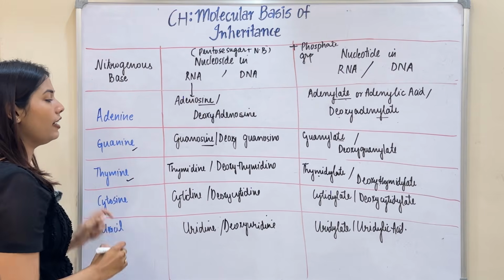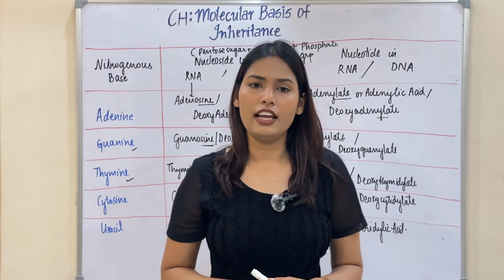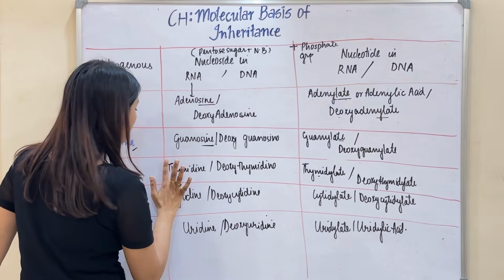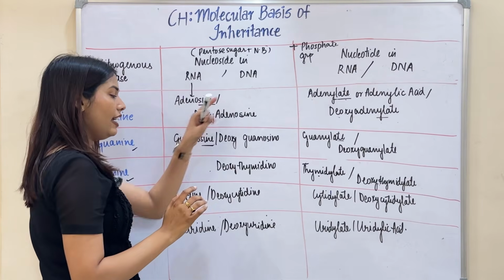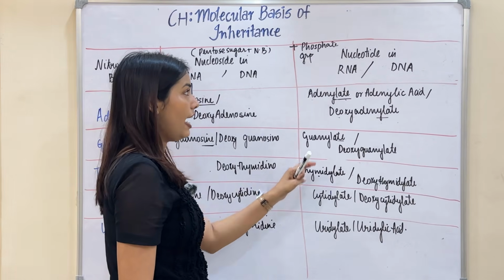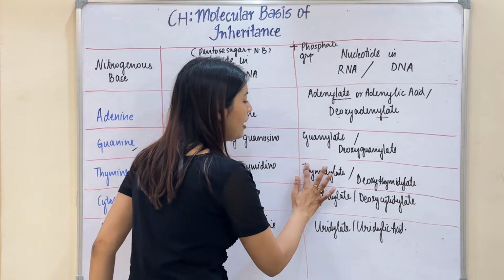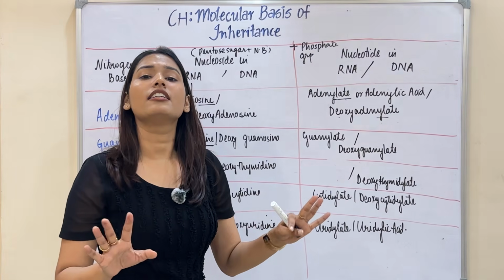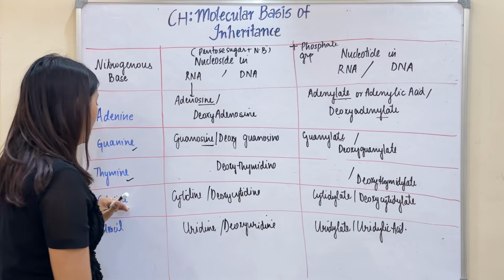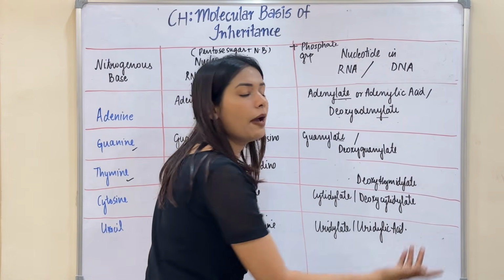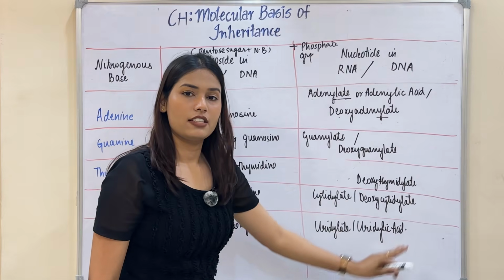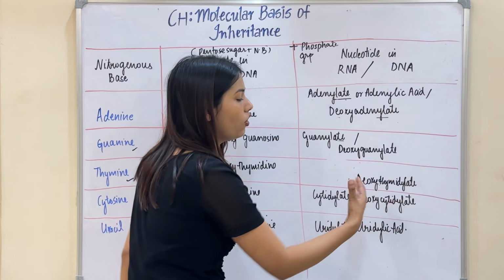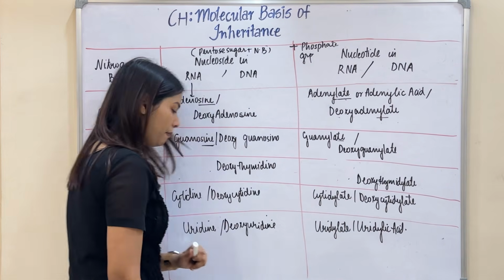Now, see thymine. Thymine is not present in RNA. So, can a nucleoside thymidine exist in RNA? Never. So, thymidine never exists. In DNA, it is deoxythymidine. Again, a nucleotide of thymidylate can never exist in RNA because RNA don't have thymine. So only thymidylate will be present in DNA. Cytosine again, cytidine, deoxycytidine, cytidylate, deoxycytidylate in DNA and RNA.